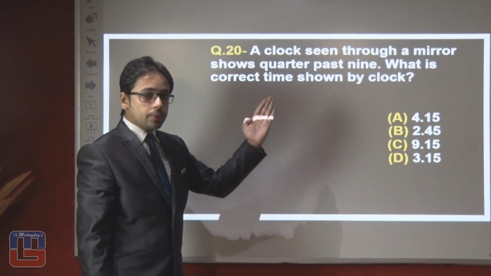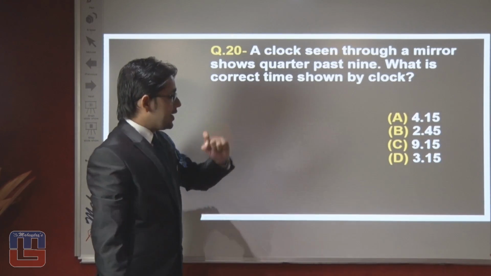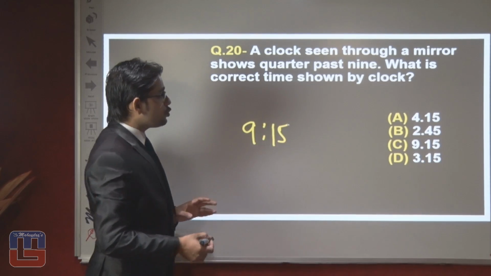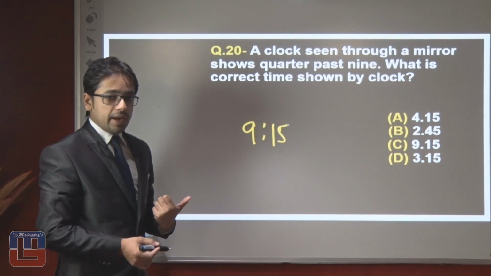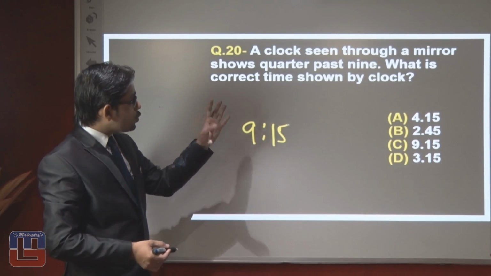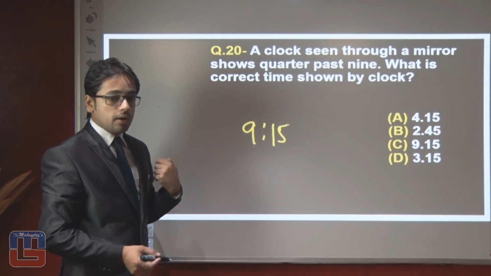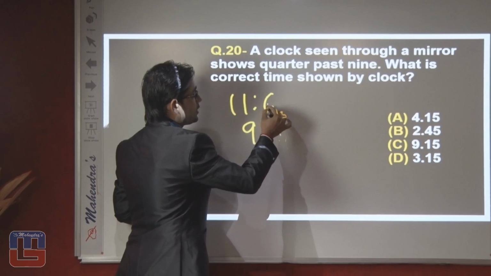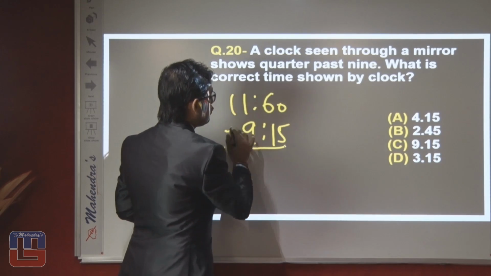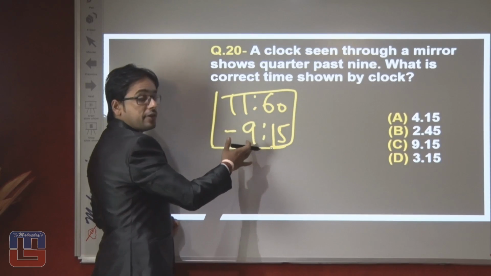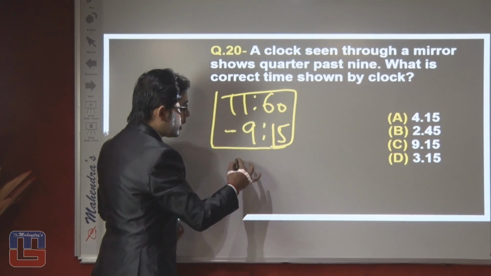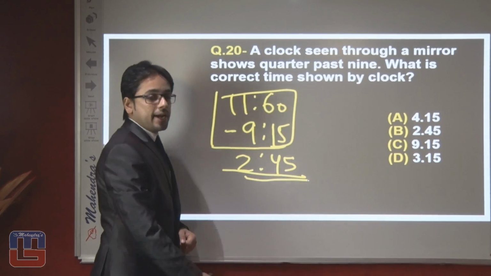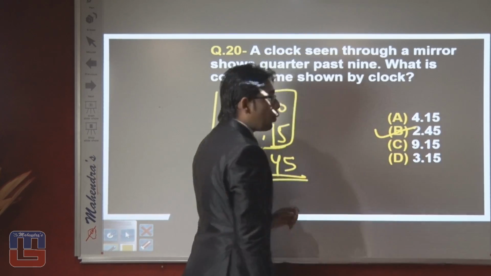A clock seen through a mirror shows quarter past 9. It is 9:15. What is the correct time shown by the clock in the mirror? A clock seen through a mirror shows quarter past 9. What is the correct time shown by the clock? While answering the question, do remember the short trick. Subtract that timing from 11 hours and 60 minutes. If you subtract 9:15 from 11 hours 60 minutes, then what will you get? You will get 2 hours and 45 minutes, which is written in option number second.